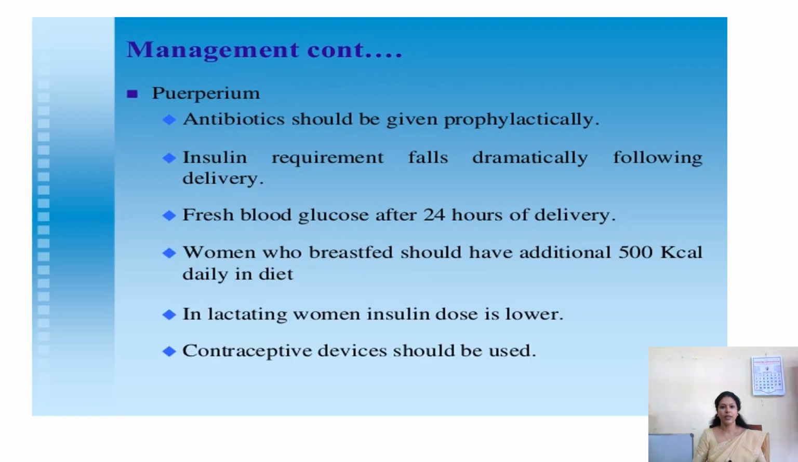Potassium, if reduced or normal, should be given by infusion at 15 to 20 milliequivalent per hour, and bicarbonate should also be given. During the puerperium, we give prophylactic antibiotics to prevent infection. Usually the blood glucose level will come back to normal, so insulin may not be needed, and fresh blood glucose should be taken after 24 hours of delivery. Women who breastfeed should have an additional 500 kilocalories in the diet. In lactating women, insulin doses, even if needed, will be lower, and contraceptives should also be recommended for the woman.